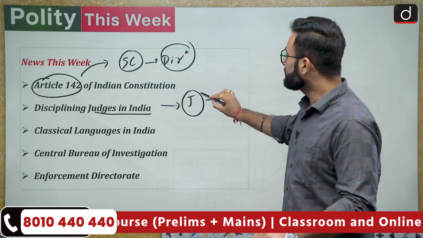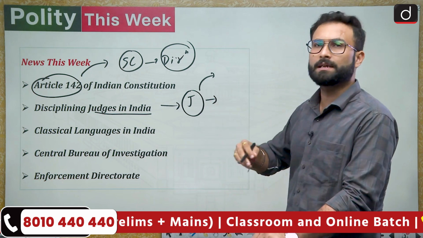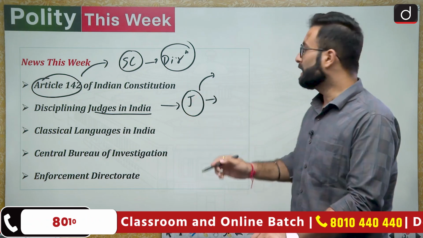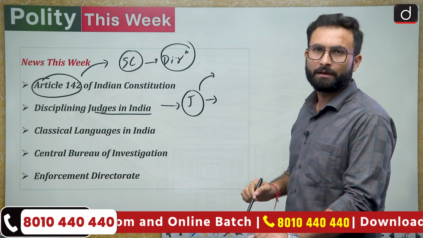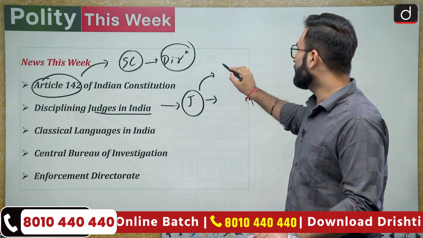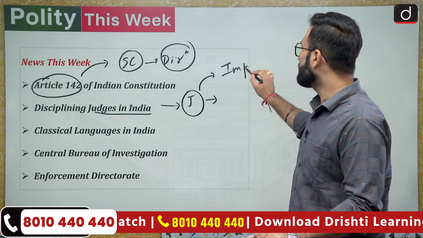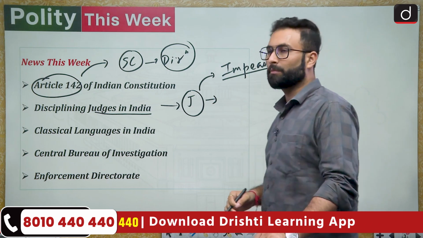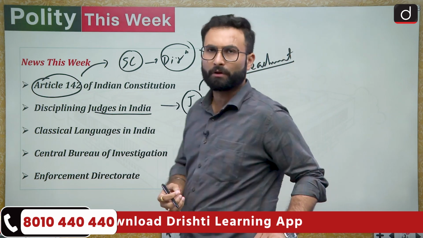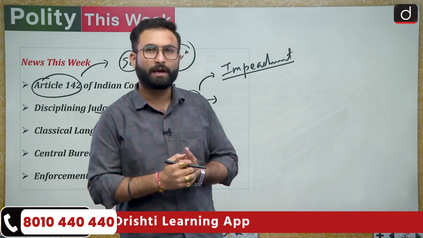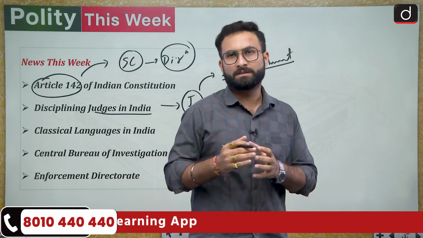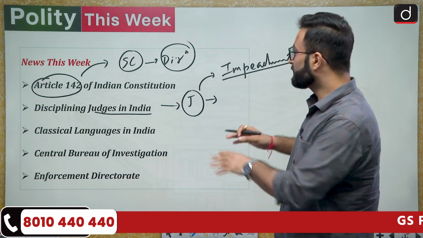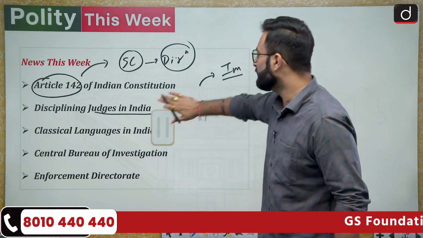But if a judge commits a mistake, let's say in the field of corruption or some kind of misbehavior, what will happen in those cases? We have always read about the procedure that is impeachment, from which a judge can be removed. But for a lesser degree of crime, or a lesser degree of action by a judge which is morally not right, what will happen in that case? So we will be discussing that, disciplining the judges in India.